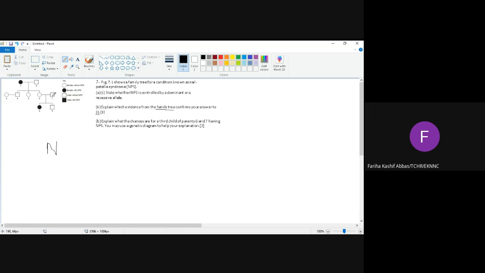That means they are having NPS allele, but none of them are showing NPS. ठीक है, whereas their offspring 8 is having NPS. It shows that, बिल्कुल कंफर्म करता है ये कि child 8 is showing NPS, but none of their parents 6 and 7 is showing NPS. That means both of them were the carrier of recessive allele.